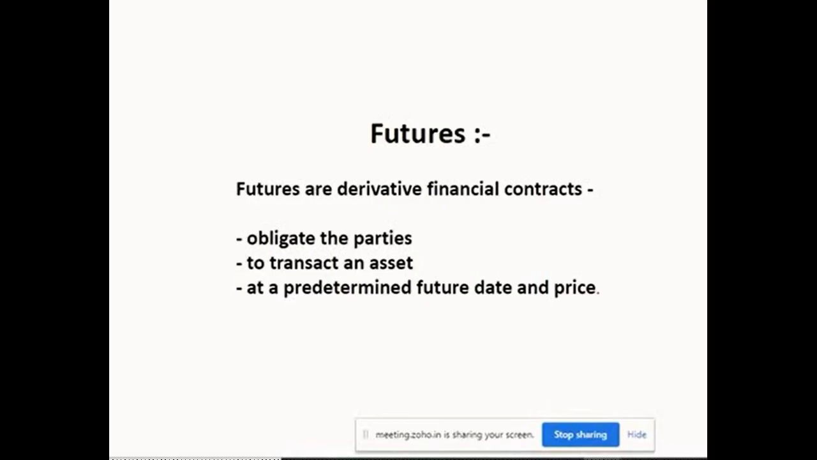I am coming to the second part, to transact an asset. What are the assets? As I told earlier, assets could be commodities, indices, stocks, exchanges, anything of a financial nature. The third is at a predetermined future date and price. Now, what is a predetermined future date and price? You have to understand that.